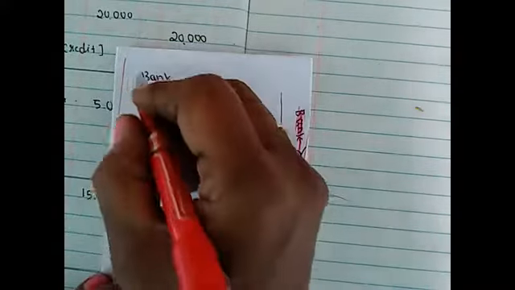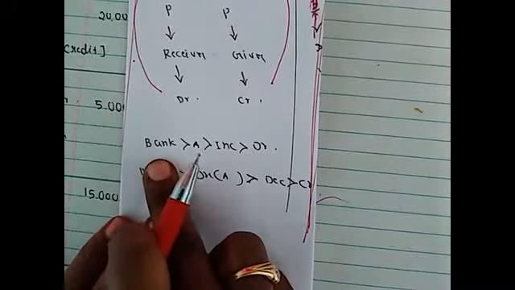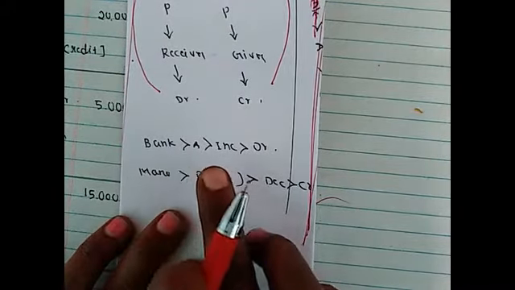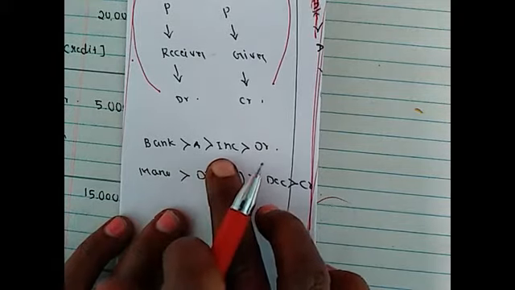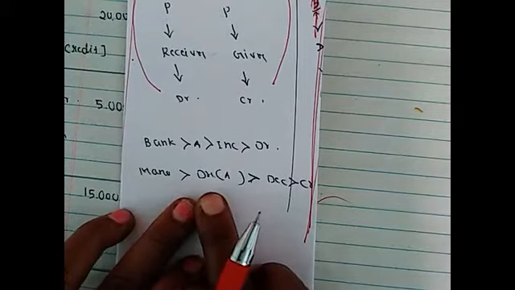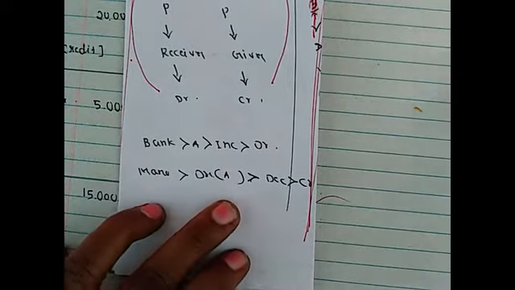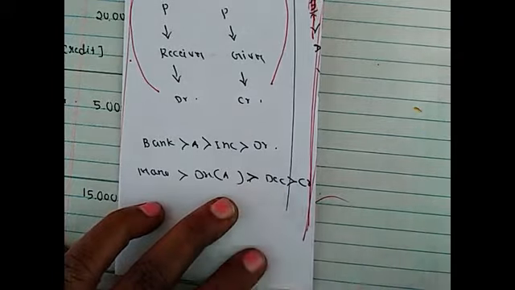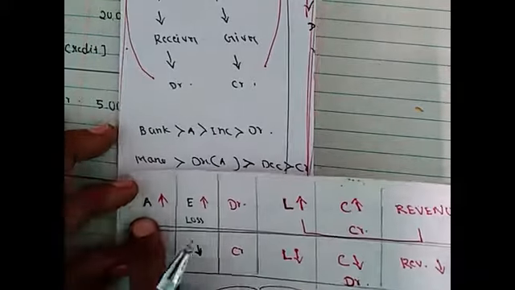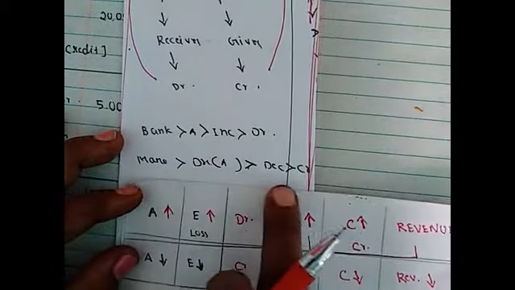So debit the bank account and credit Mano account. Under the modern approach, bank is an asset. So bank balance will increase, so debited. Mano is debtors, an asset, so debtors value will decrease, so credit. If asset increase means debit, if asset decrease means credit.